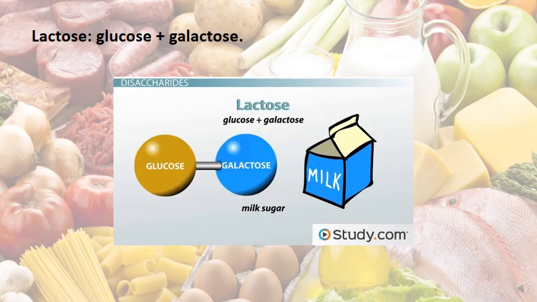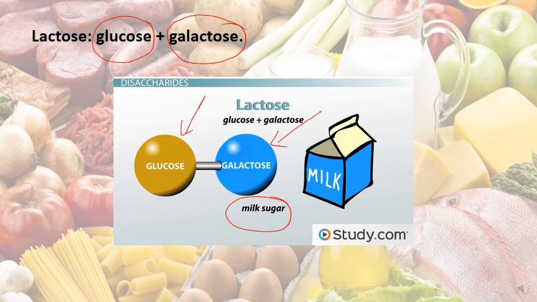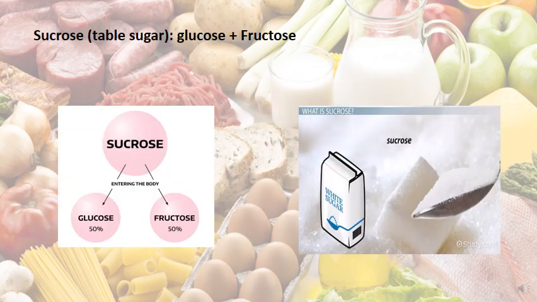So lactose, as we said, is glucose with galactose. Mainly it's the milk sugar. It's glucose plus galactose connected together. This is a disaccharide. Sucrose, also known as the table sugar that we use at home, is composed of glucose and fructose, 50% for each of them.